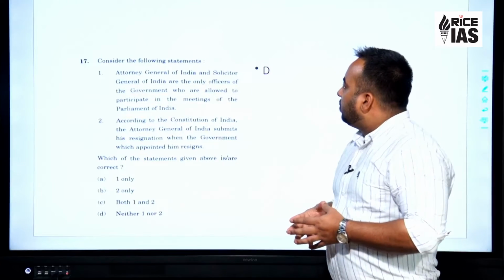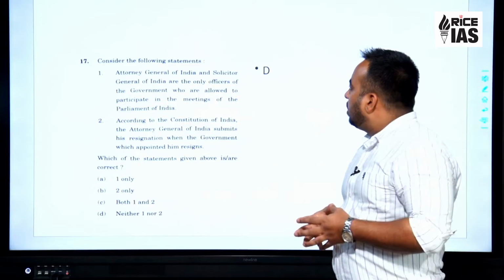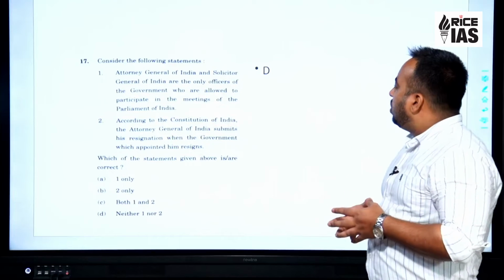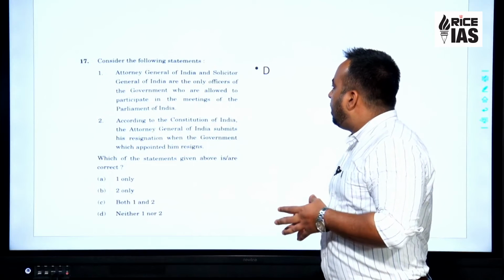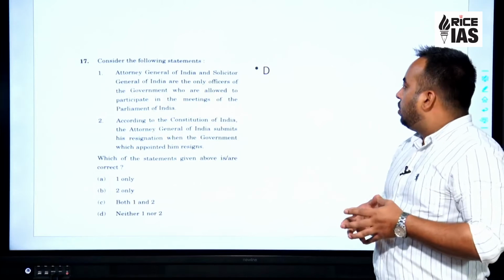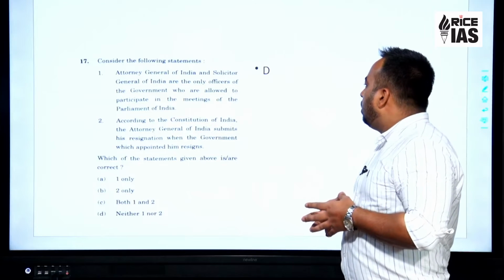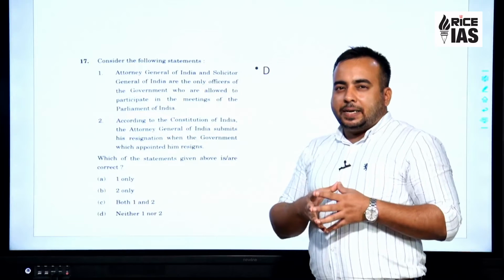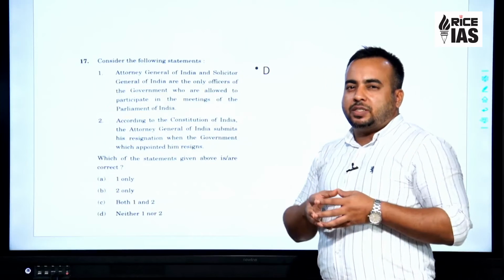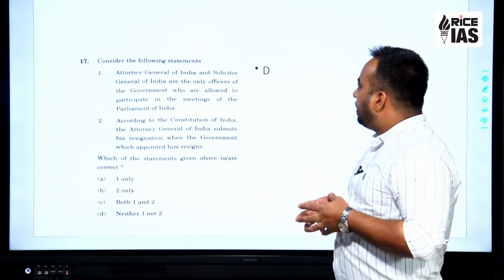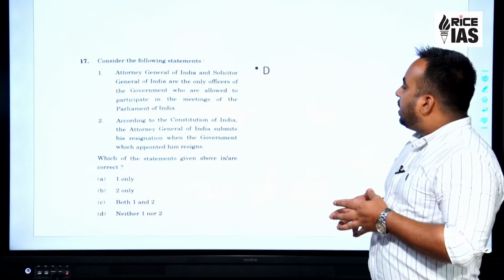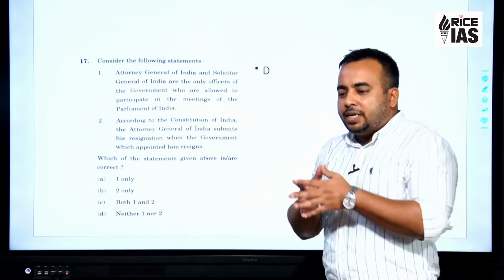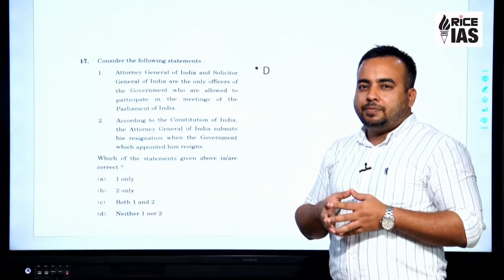Question number 17. Consider the following statements. Attorney General of India and Solicitor General of India are the only officers of the government who are allowed to participate in the meetings of the Parliament of India. The Attorney General of India is a constitutional office, and has been allowed to participate in the proceedings of both houses of Parliament.